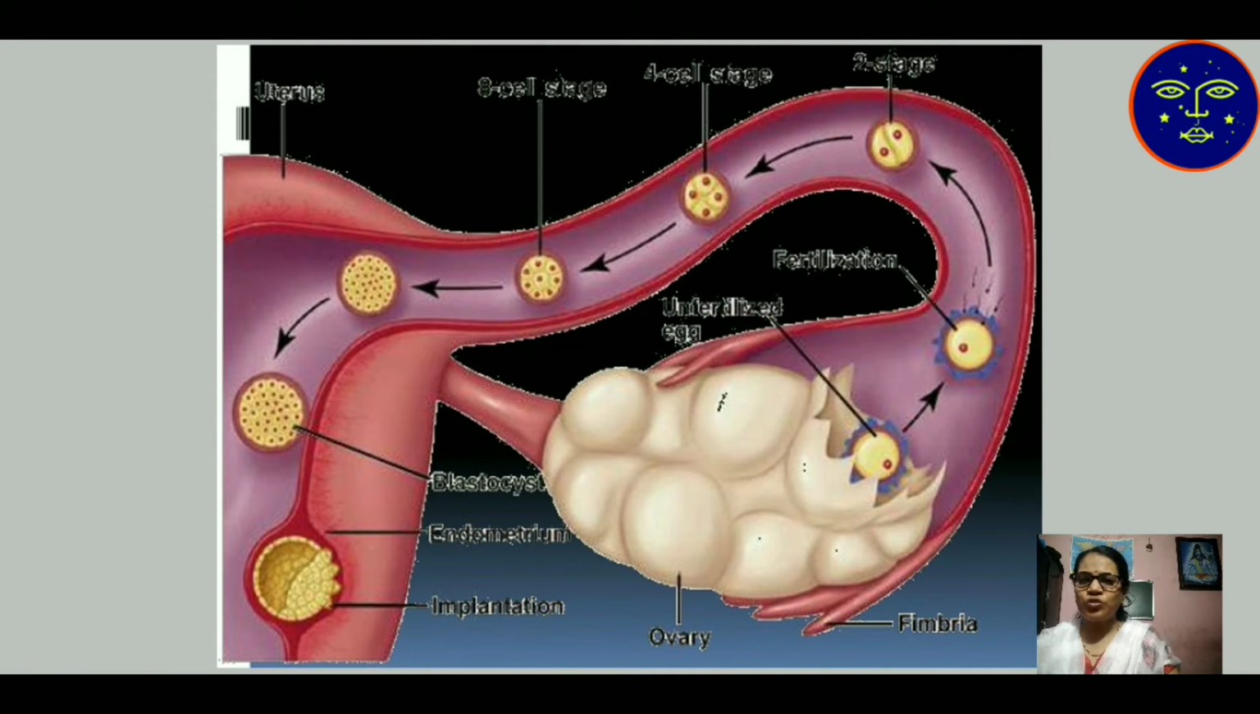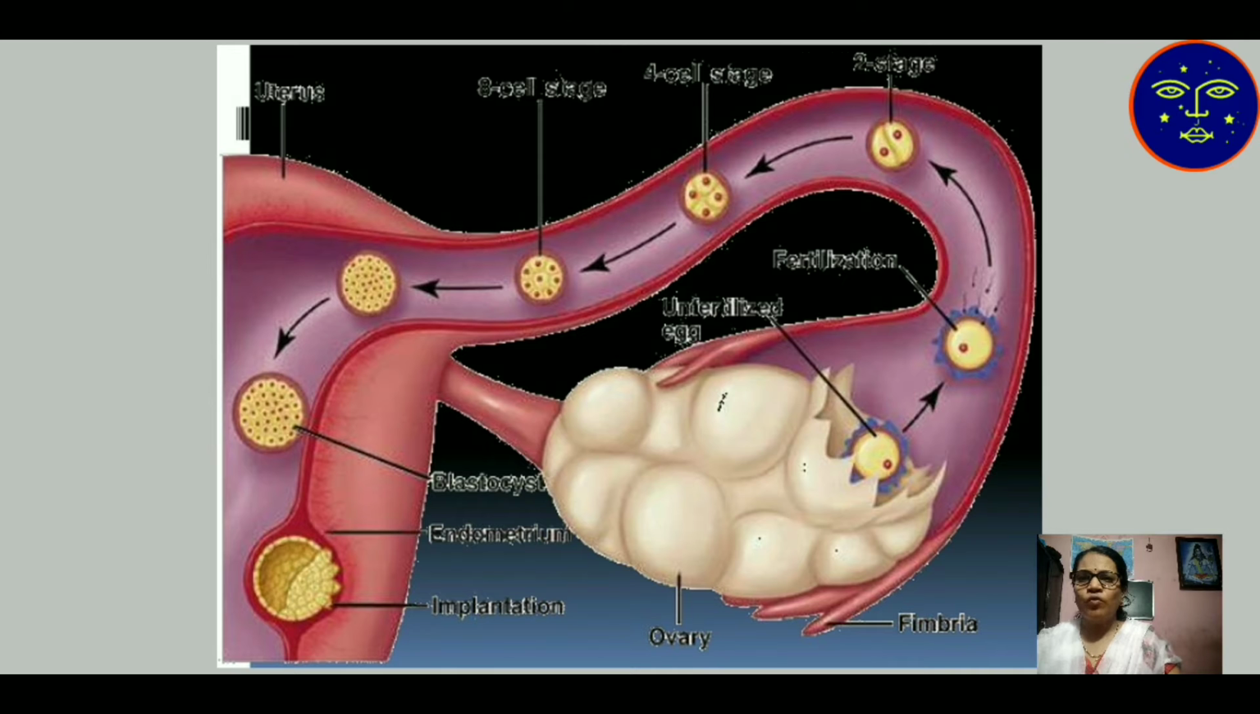Here is the structure of the fimbriae. The ovary is attached towards the fimbriae of the fallopian tube. Here the ovary contains ova and the ovum enters the fallopian tube. After the ovum enters, fertilization takes place. After fertilization, mitosis continuously occurs inside the fallopian tube. After that, the zygote is produced.